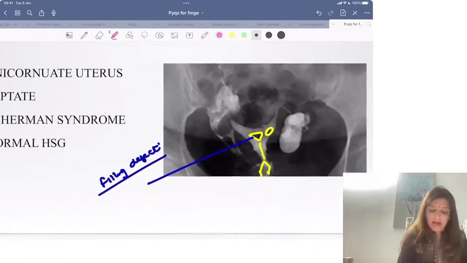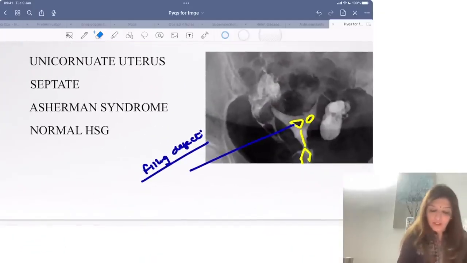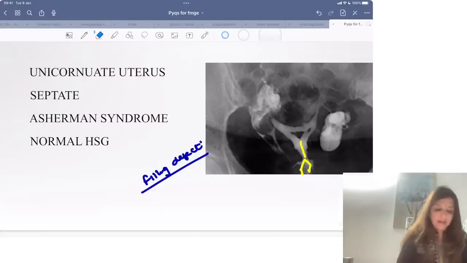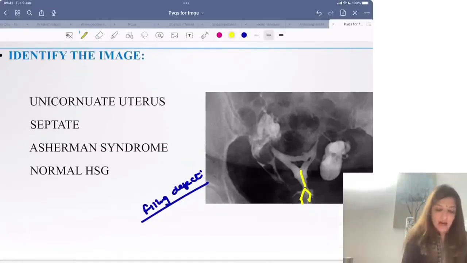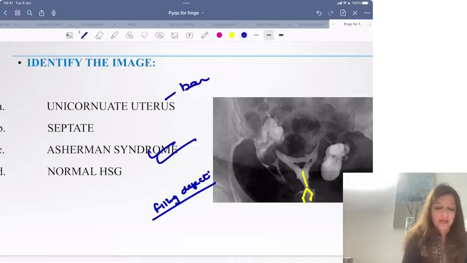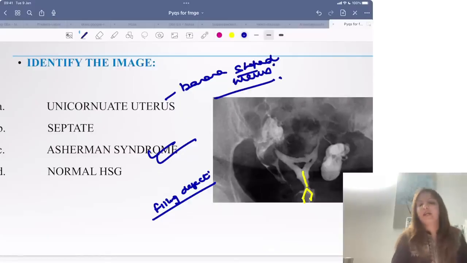Now here I am seeing two defects. It is not a single defect and it is irregular. That means this is a case of Asherman syndrome. Right? In case of unicornuate uterus, you get a banana shaped uterus on HSG.